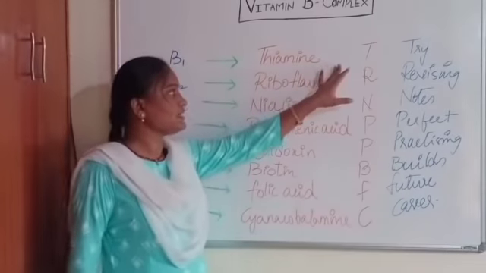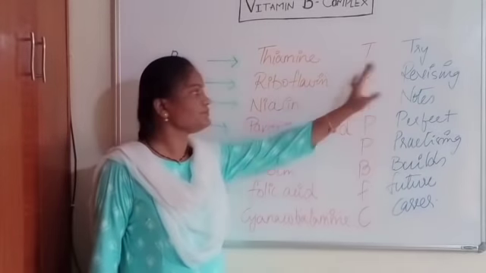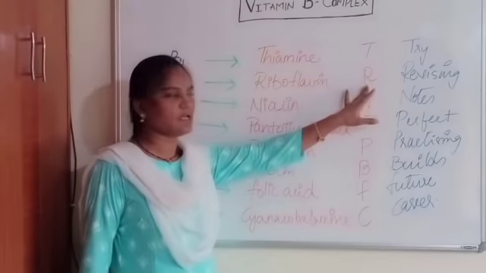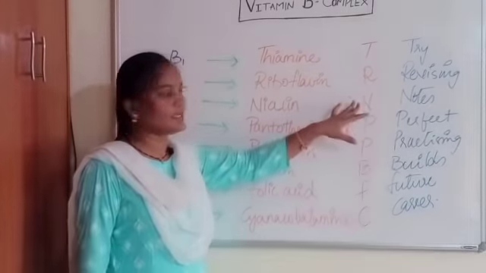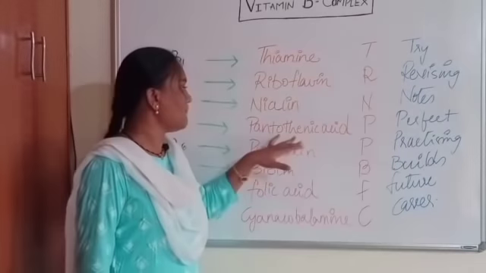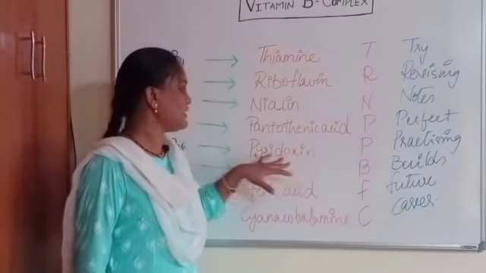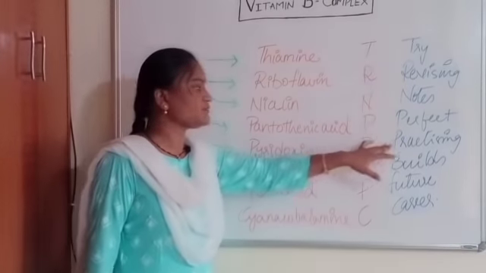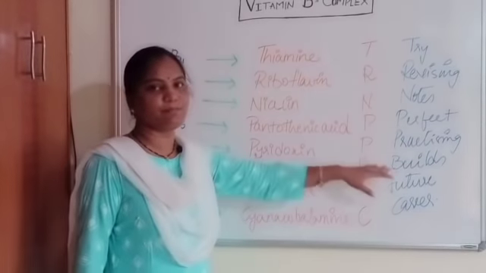Now, thiamine starts with the letter T, and T is for tri. Riboflavin starts with R, that is revising. Niacin starts with N, that is notes. Pantothenic acid, that is P, P for perfect. Pyridoxine, that is another P, that is practicing. Now biotin starts with B, B for builds.